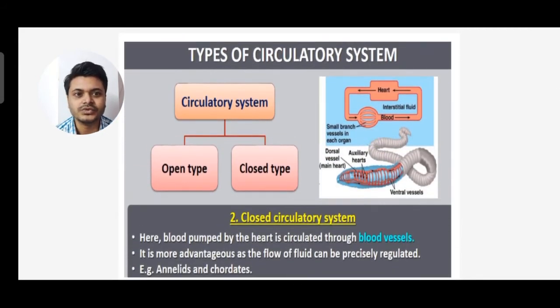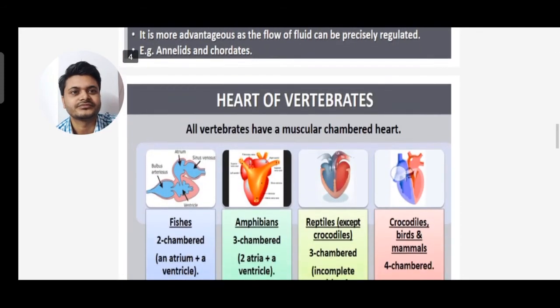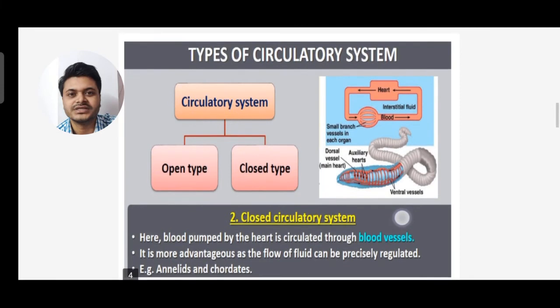Now what is closed circulatory system? Here the blood pumped by the heart is circulated through blood vessels. It is more advantageous as the flow of fluid can be precisely regulated. Examples are annelids and chordates, and the closed circulatory system we can see in human beings also.